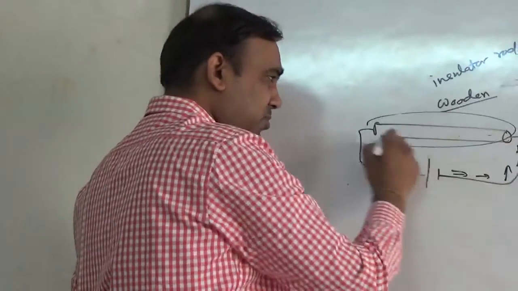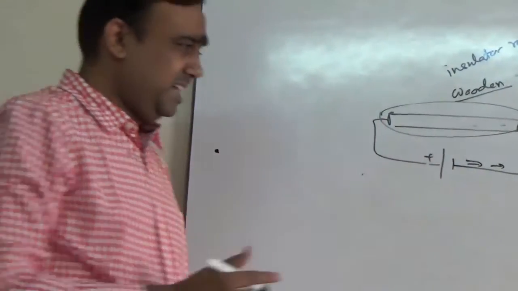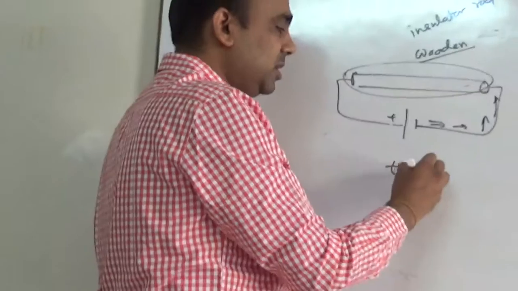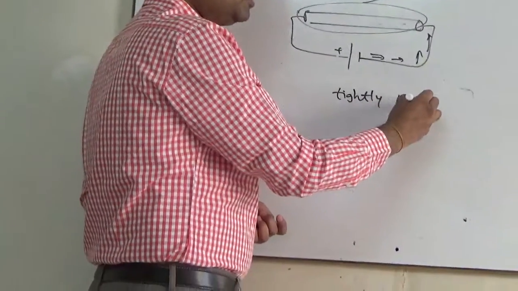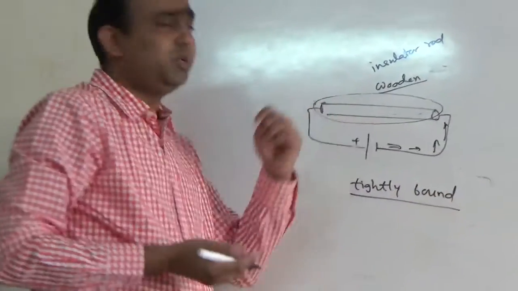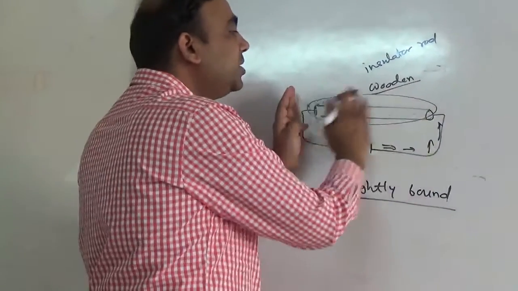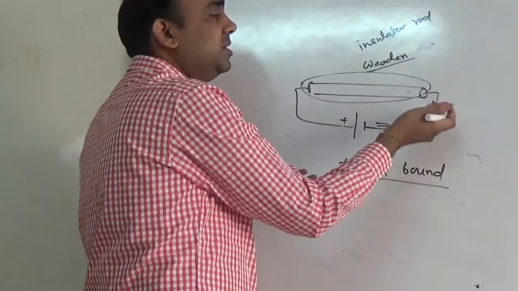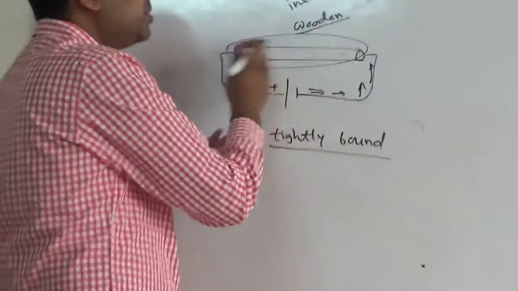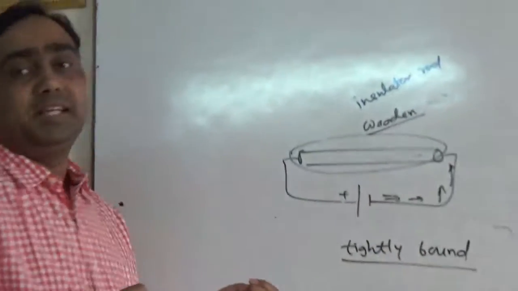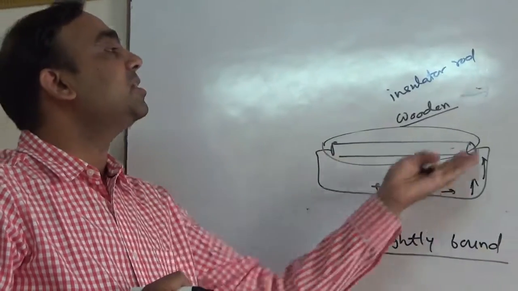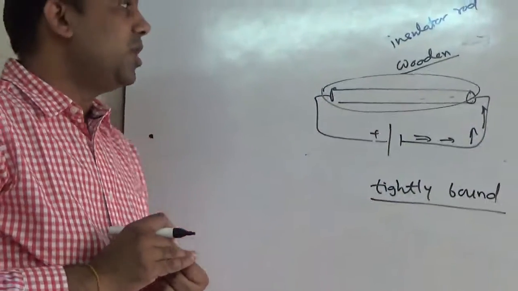But the electrons in the wooden rod are tightly bound with the nucleus. Tightly bound means what? They are not ready to leave their places. So nobody is here to leave the place. So these electrons will not be able to pass because they are not leaving their places. So we can say that current will not pass through the wooden rod.